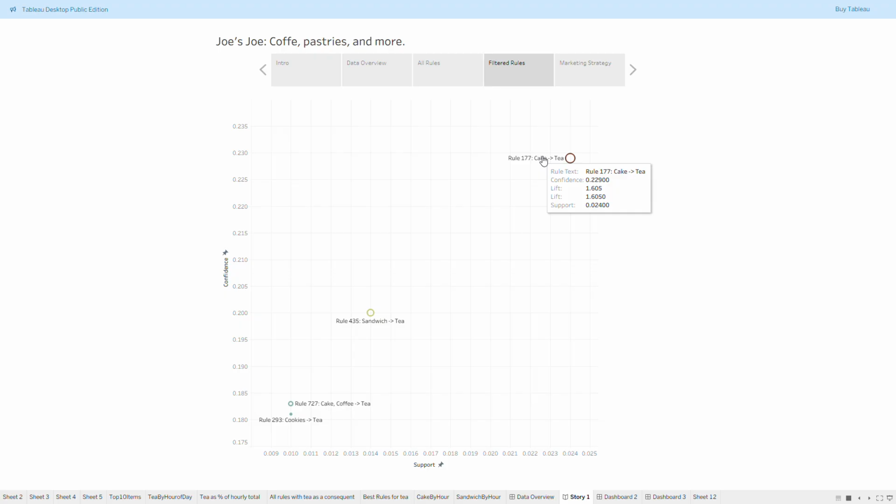So this gives a high correlation, right? A 1.6 lift, which in other words means it is 1.6 times more likely that we succeed in offering tea to customers who purchase cake than the random chance of customers who purchase cake to also purchase tea. And so using this information for sandwich and cake, we're going to